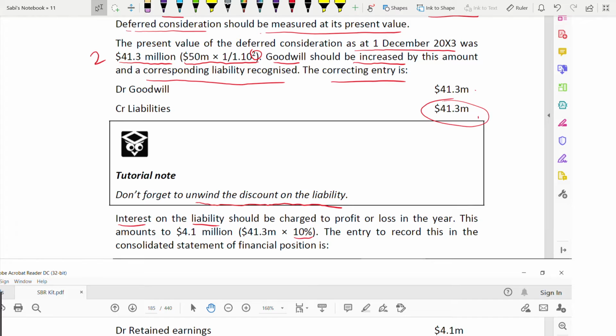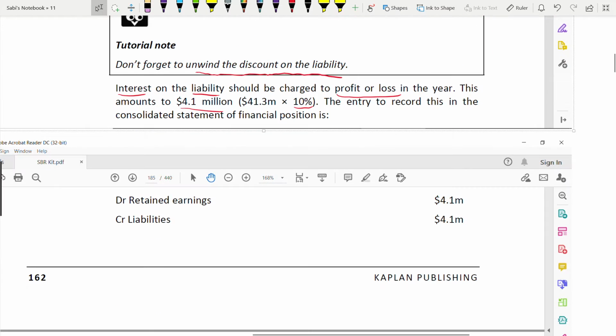Okay, where will it go? P&L, profit and loss. Interest goes in the profit and loss account as a finance cost, and it will amount to 4.1 million. So how will this be recorded? The entry to record this in the consolidated statement of financial position is: credit the liability. Liability will be credited.